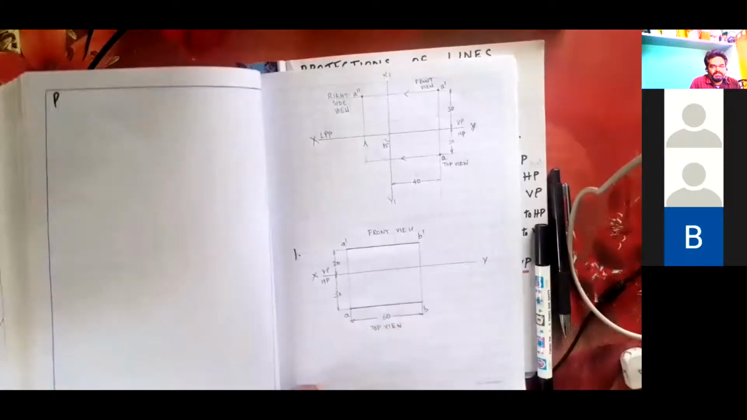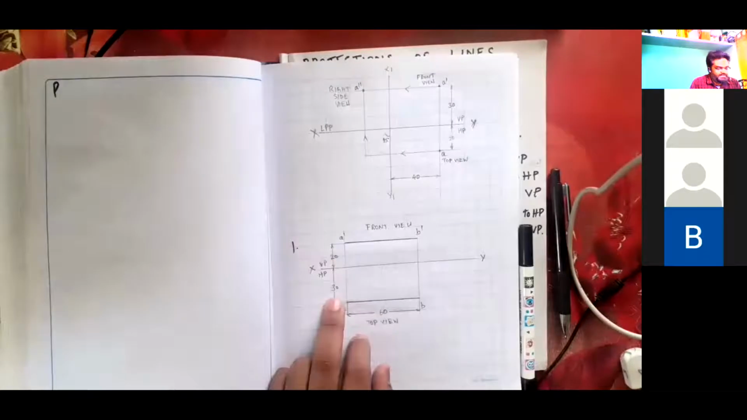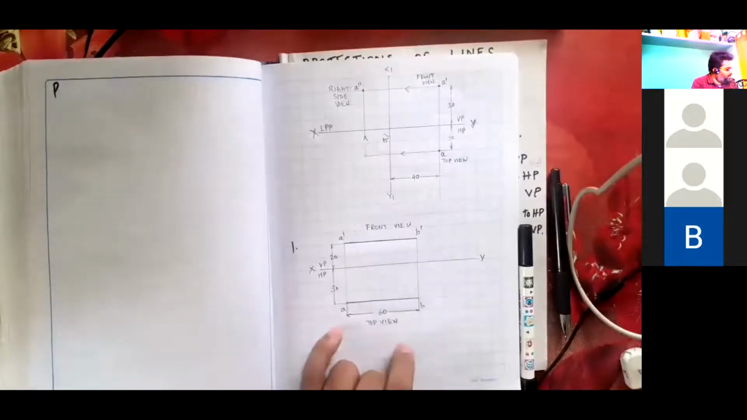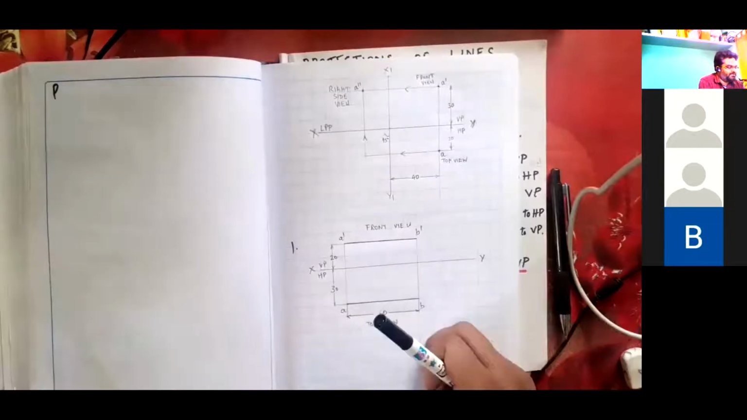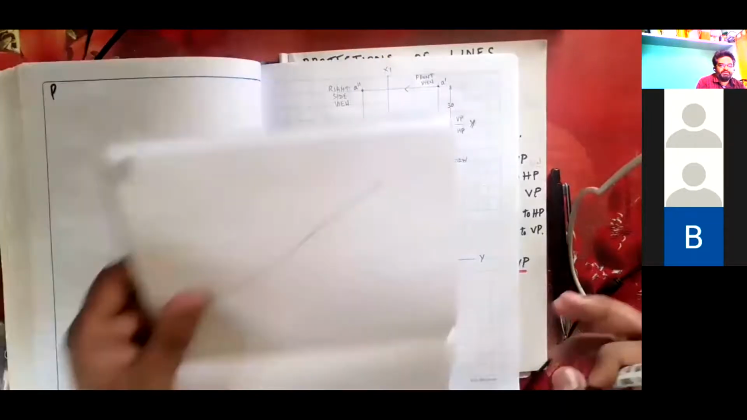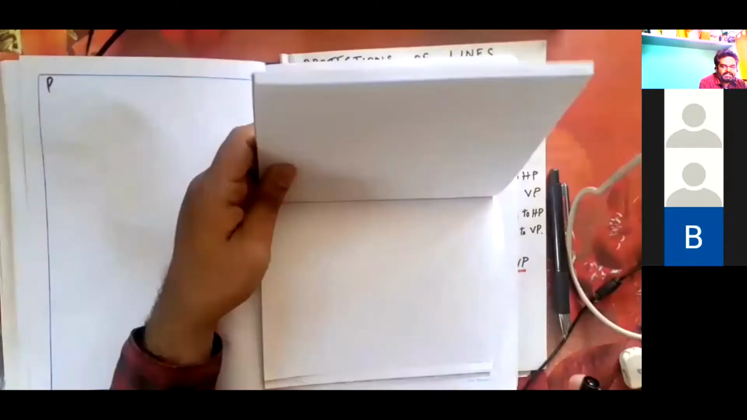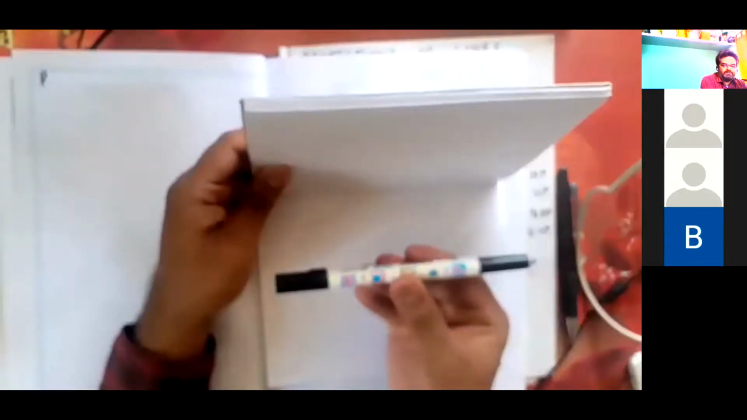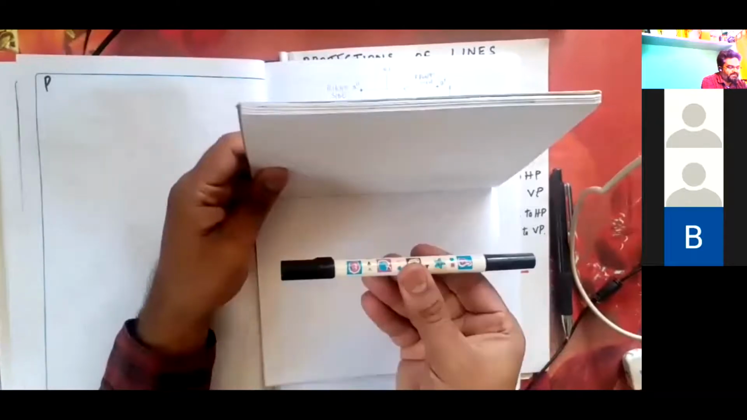All given numbers, 20 mm above HP, 30 mm in front of VP, and 60 mm of that particular line are defined. Remember, there is only one line. We are defining only one line in first quadrant. I'll imagine this is my first quadrant. Keep any book. Its name is AB. This line name is AB. It is parallel to VP and parallel to HP. And I'm seeing its front view and representing the front view like this.